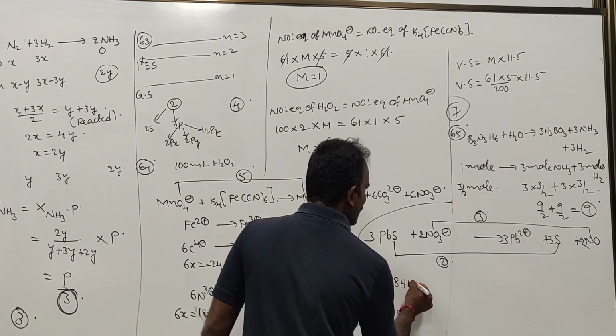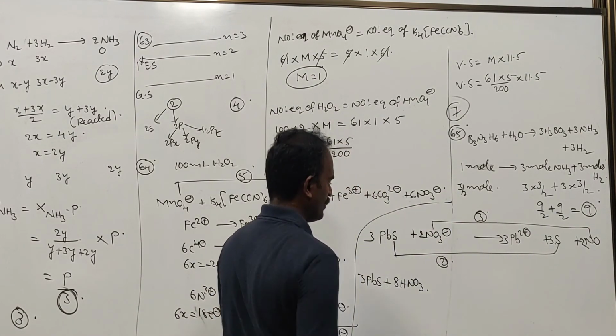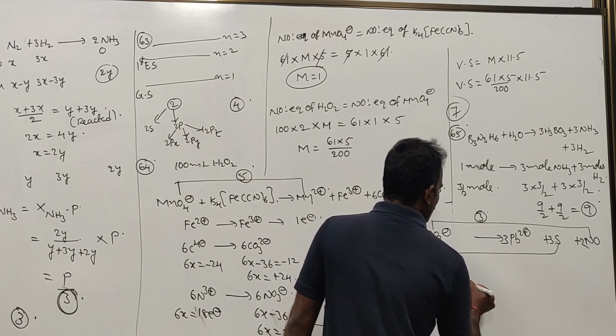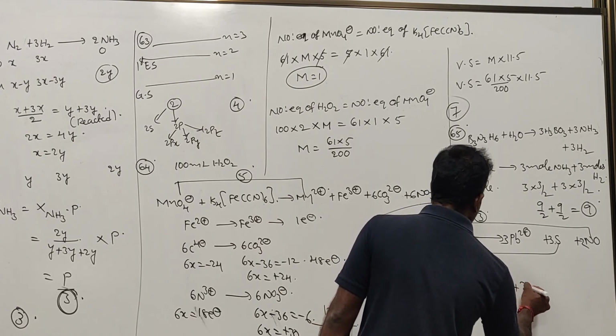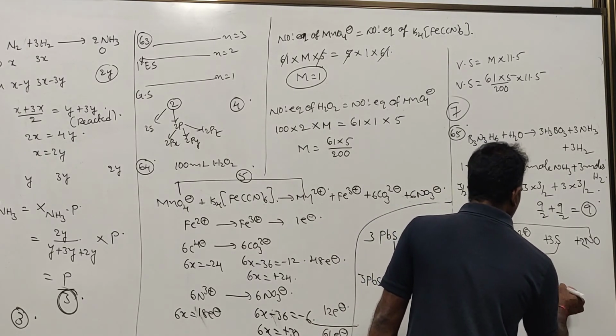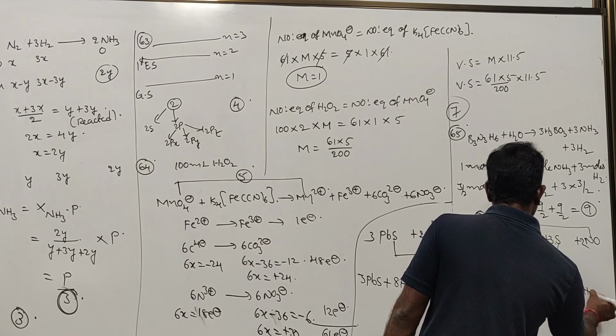Therefore 8 HNO3 gives 3 Pb(NO3)2 plus 3S plus 2NO plus 4H2O.